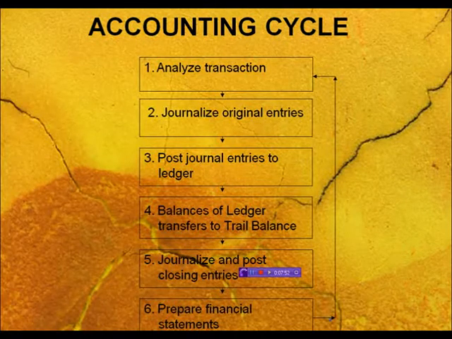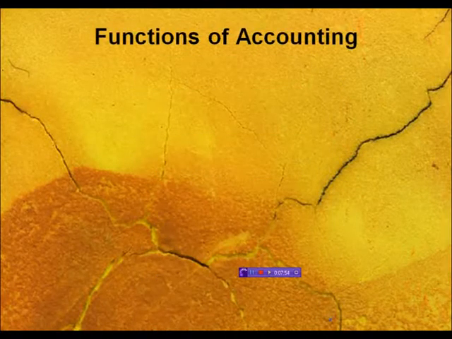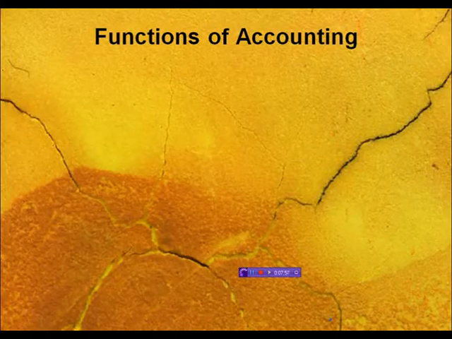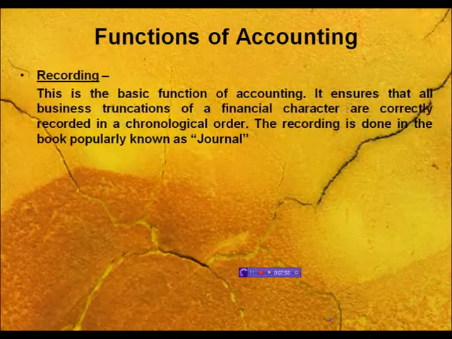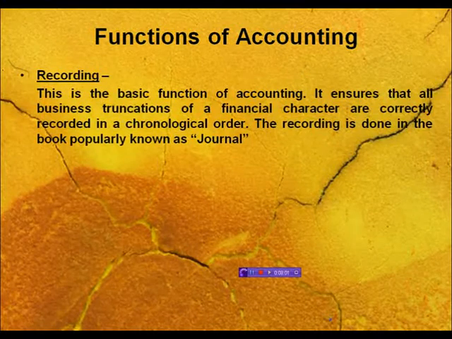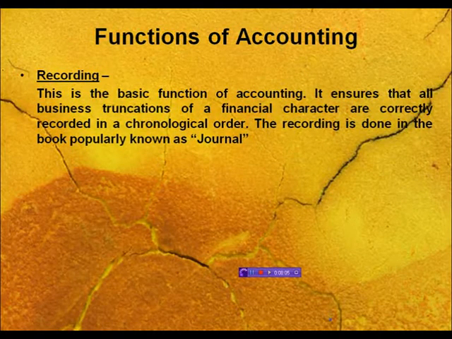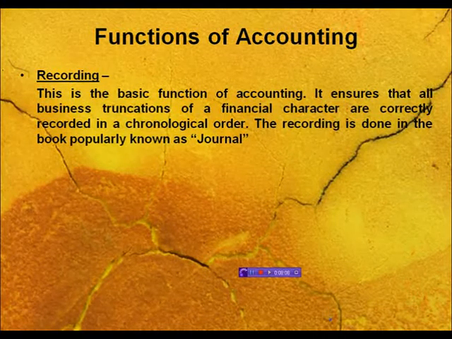Now, what are the various functions of accounting? First is recording. This is the basic function of accounting. It ensures that all business transactions of a financial character are correctly recorded in chronological order.